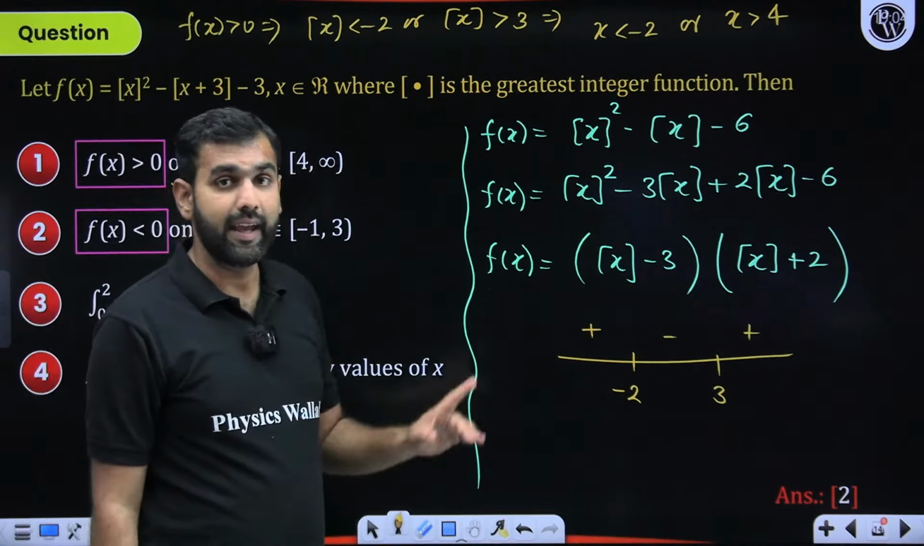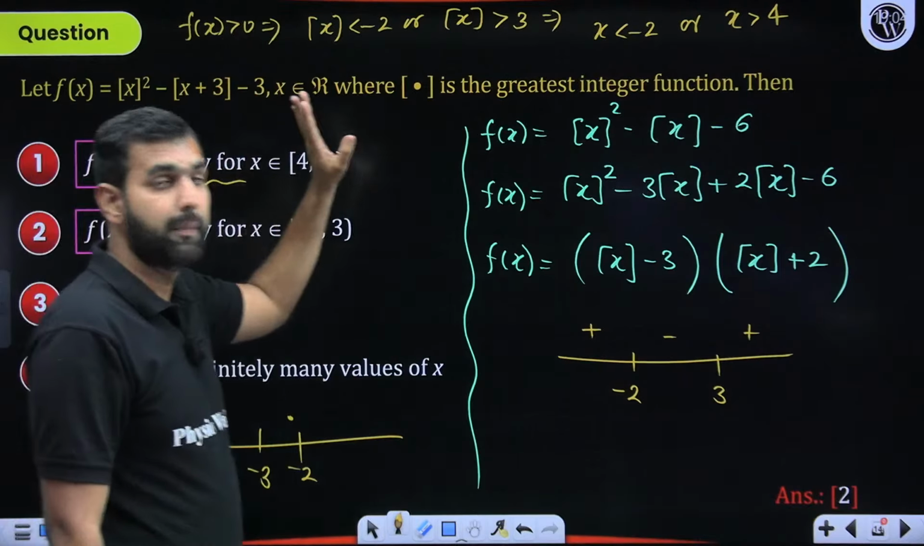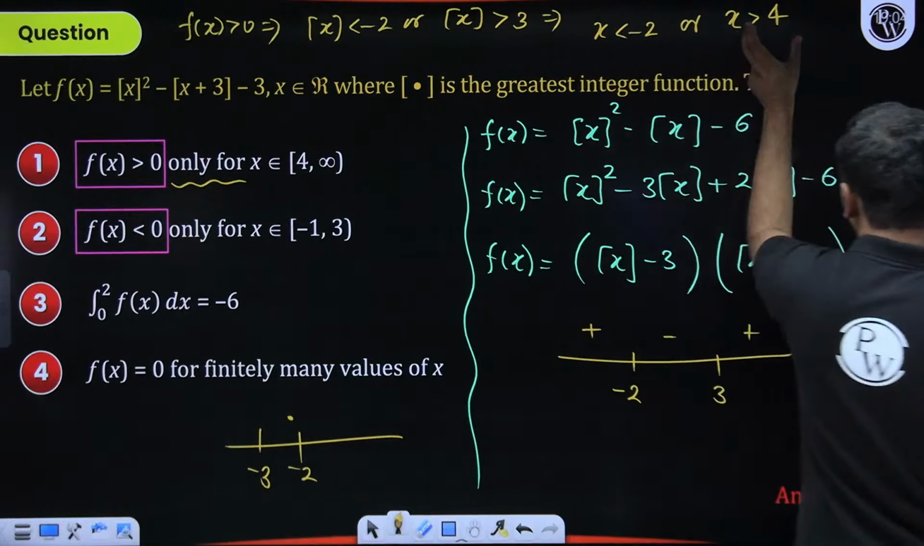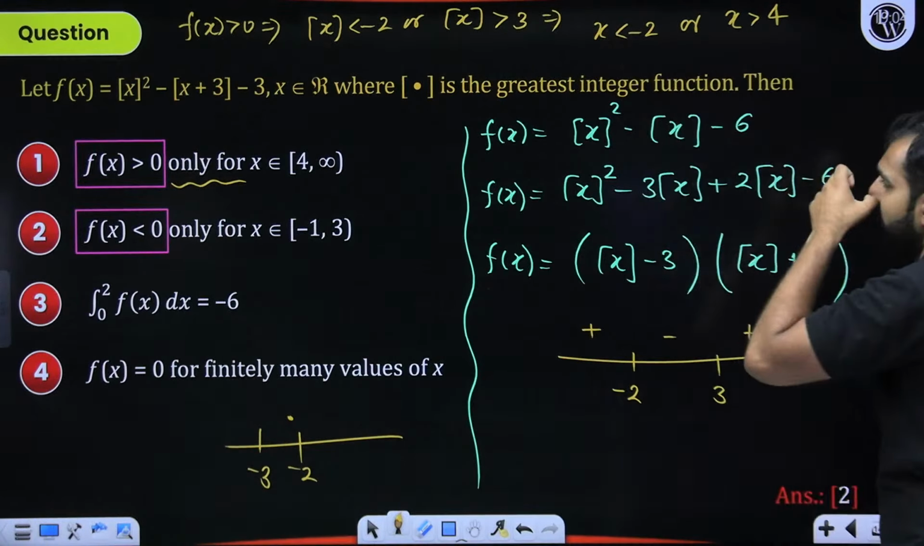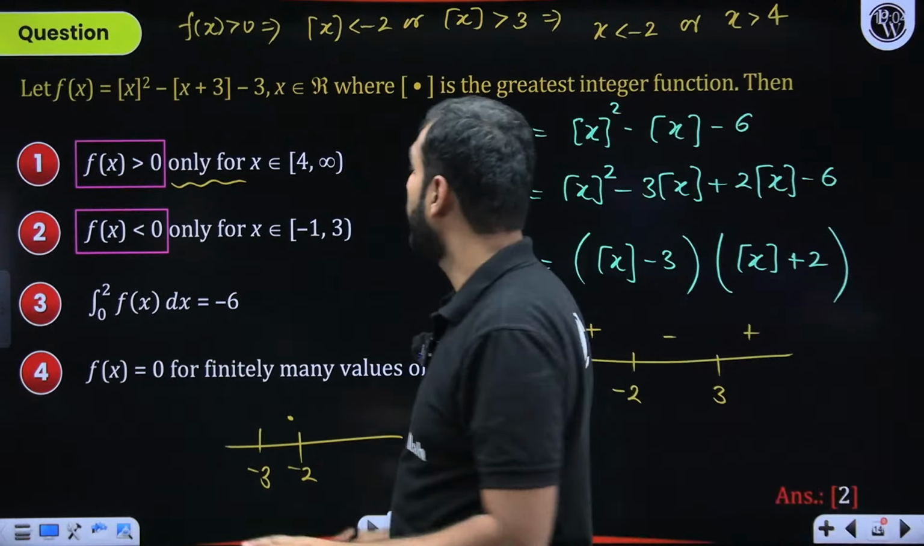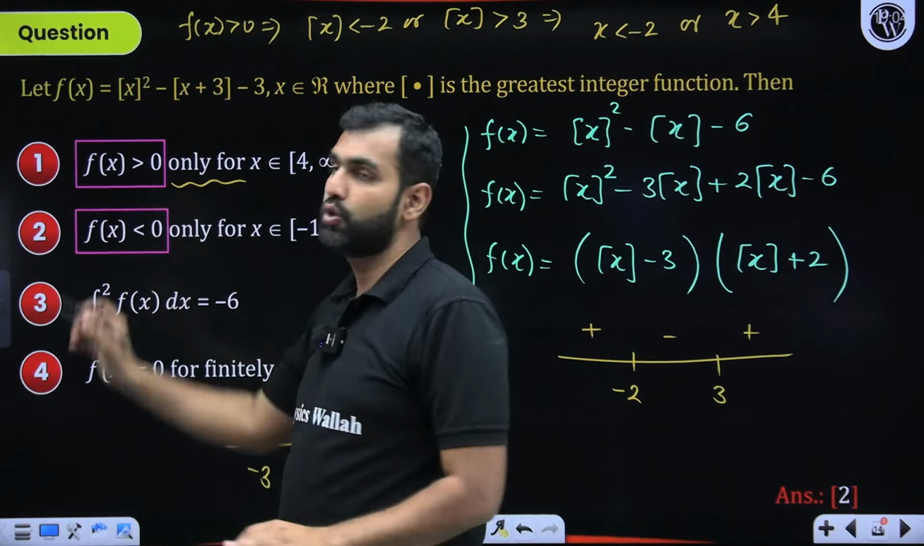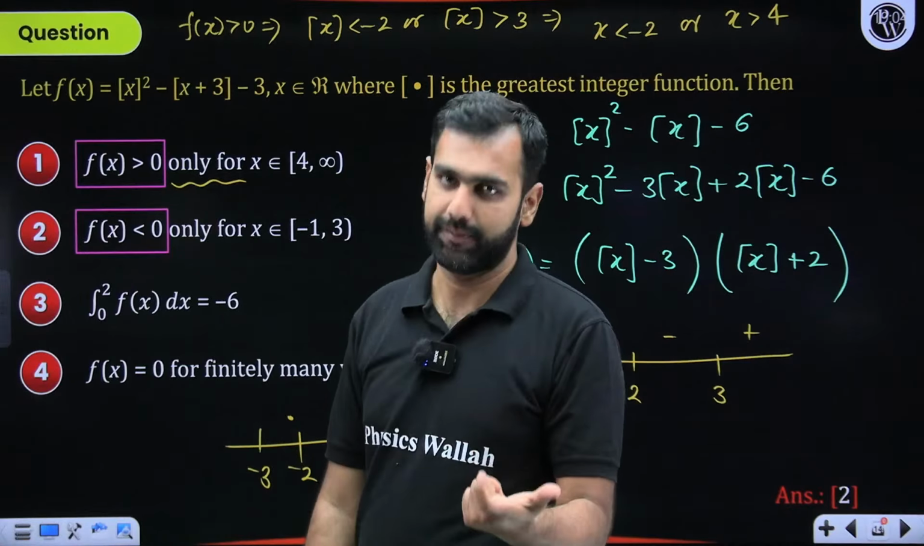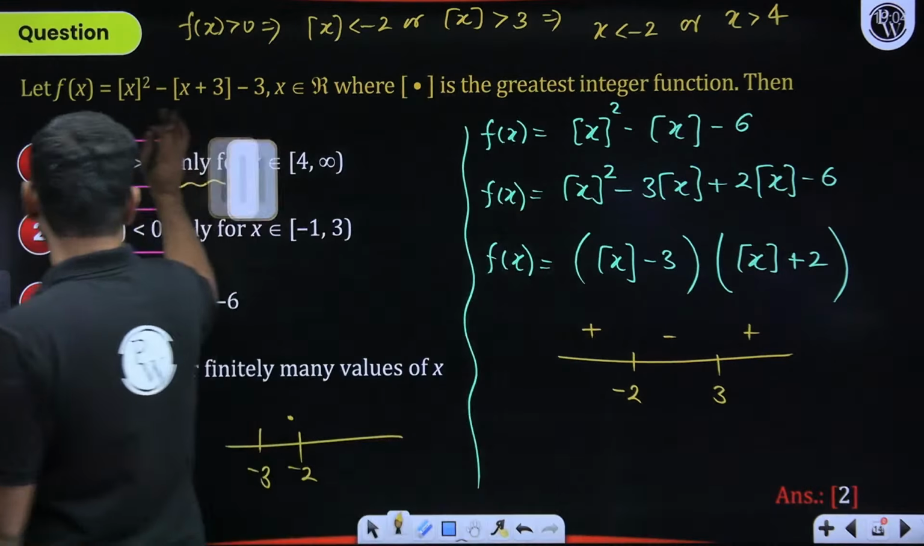So with that, f of x is positive, but not just for the values of x which are greater than 4, but also for the values of x which are less than minus 2. And with that, I will say that option 1 is wrong. That is not complete. Let's check it for option B.